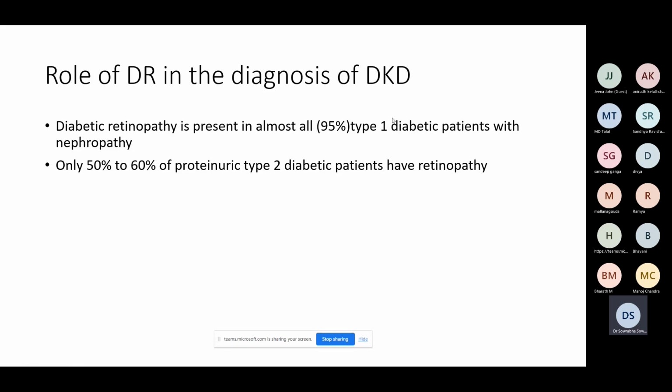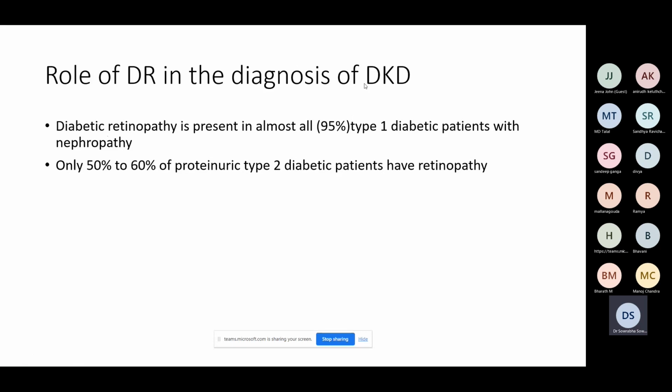This is called the concordance rate. It is easier to look at the fundus than to do a biopsy, right? Fundus is a non-invasive test. Whereas in a type 1 diabetic patient, if you don't find diabetic retinopathy and there is nephropathy, or there is deranged creatinine and albuminuria going on, it almost indicates that you have to work up for some other etiology, because the concordance rate, or the correlation between diabetic retinopathy and diabetic nephropathy in type 1 diabetes, is very, very high.